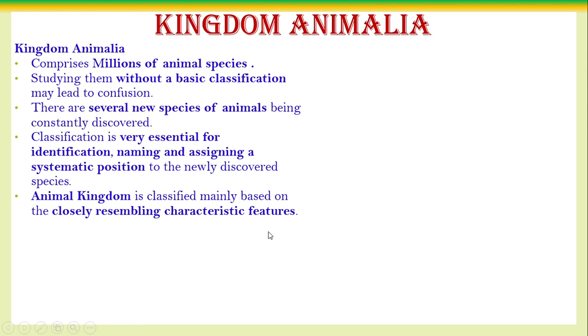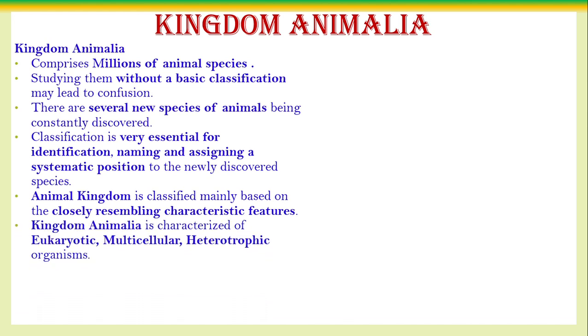As in the first class also we studied, classification is based on easily observable external characters. So the animal kingdom is also classified mainly based on closely resembling identified characters. Generally, the animal kingdoms are characterized. Living organisms which belong to the kingdom Animalia are characterized as eukaryotic organisms.